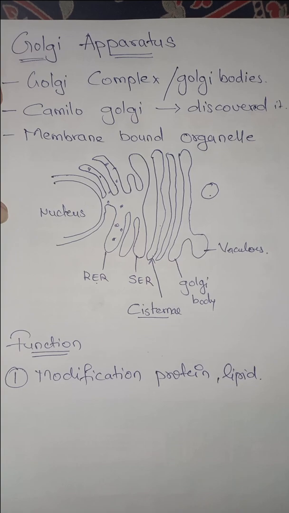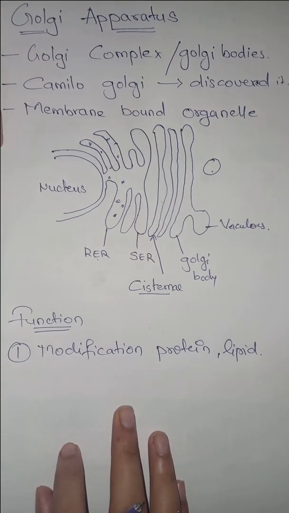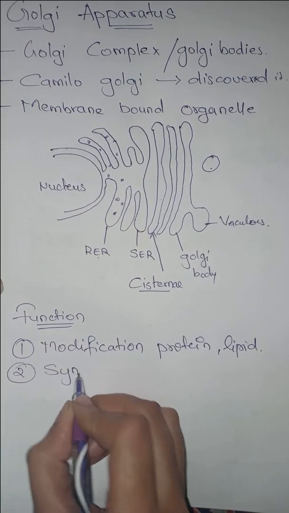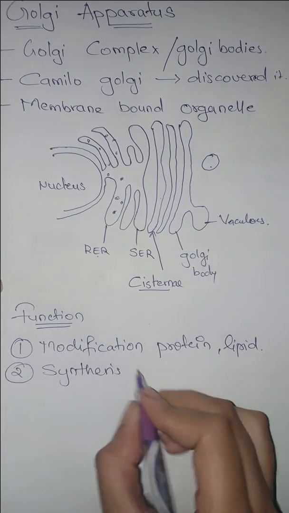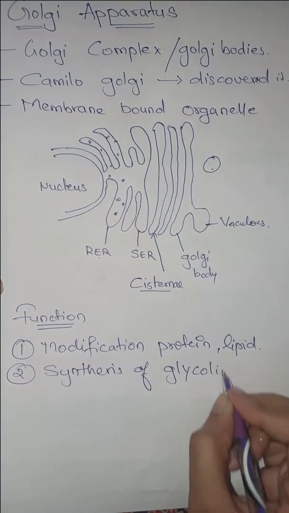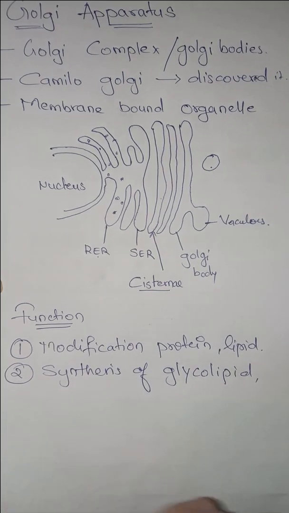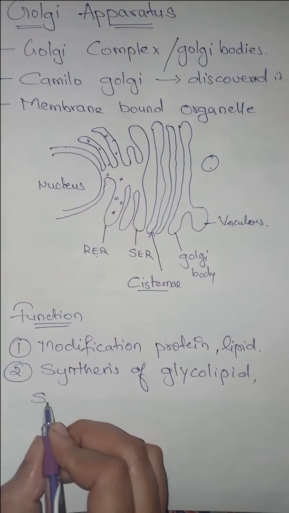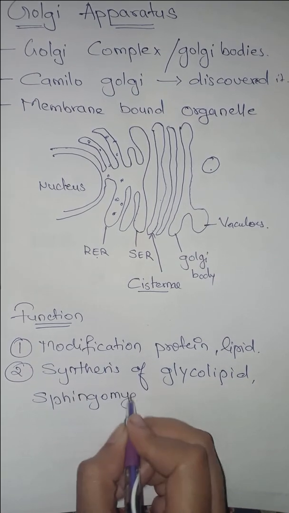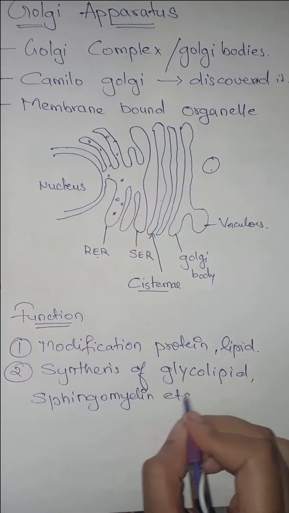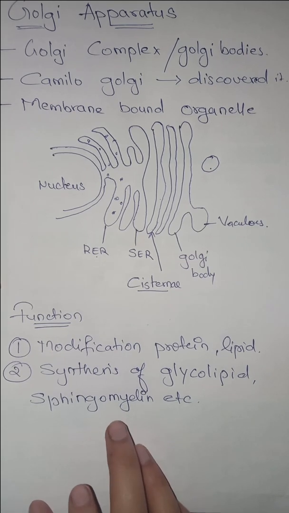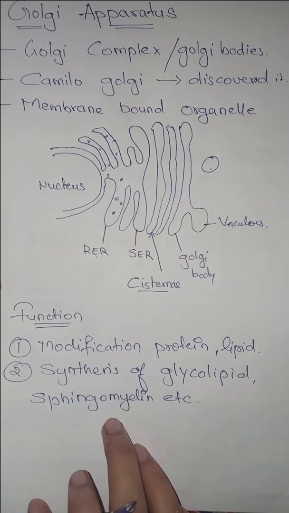Another thing is that the Golgi apparatus can help in the synthesis of glycolipids and another important substance called sphingomyelin, etc., which are important for the plasma membrane.